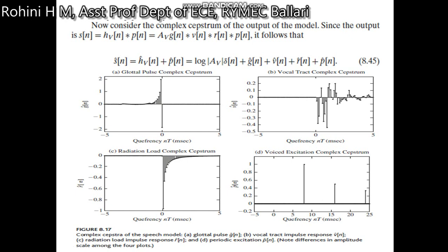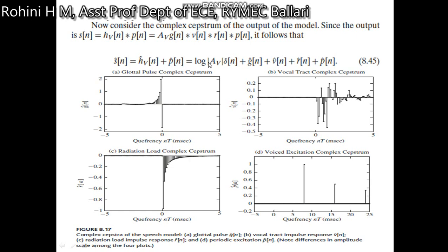So the next is to consider the complex cepstrum of the output of the model. Since the output is s of n equal to h_V of n convolved with p of n, which is taken as gain times the glottal pulse signal times the vocal tract impulse response times the radiation pattern times p of n, which is the voice signal that is the input. It follows that s hat of n can be given as h_V hat of n plus p hat of n.